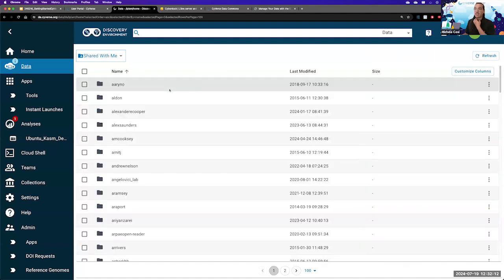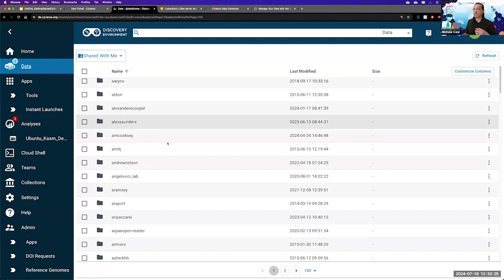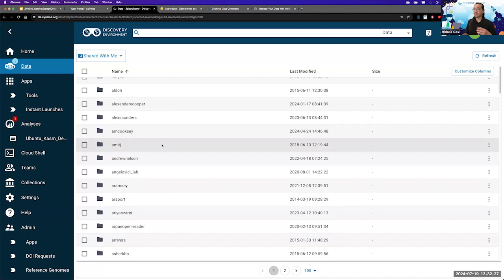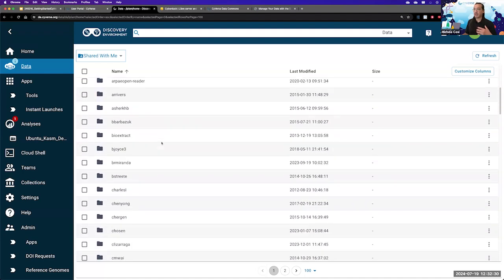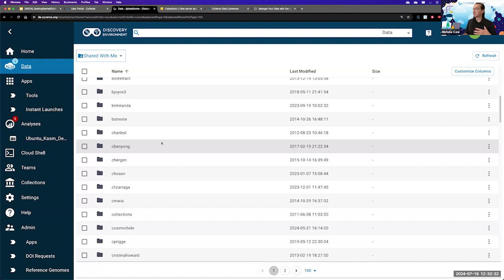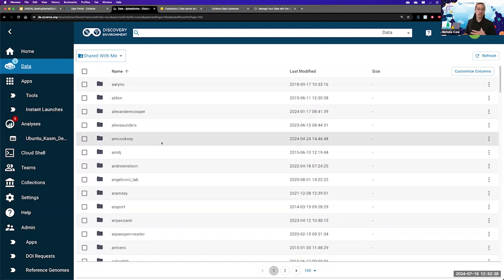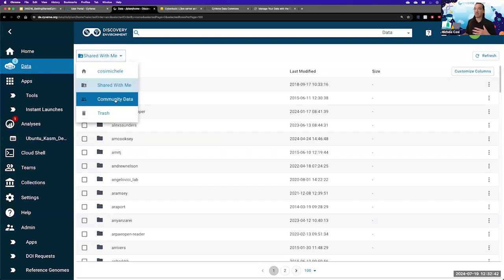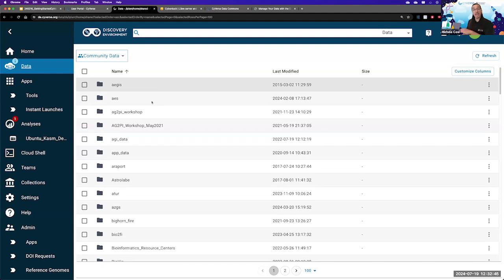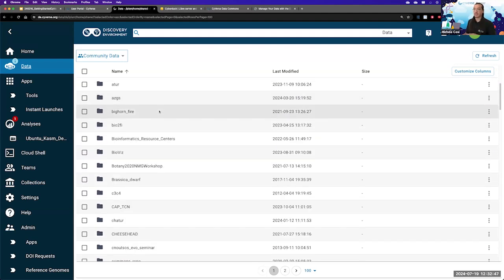Within a few seconds, a number of folders are now loaded that their primary users have decided to give me the ability to view. These are all folders that people can choose to share, and we're going to cover sharing in just a second. You can also go back and view the community data, and this is data that everybody in CyVerse can see.